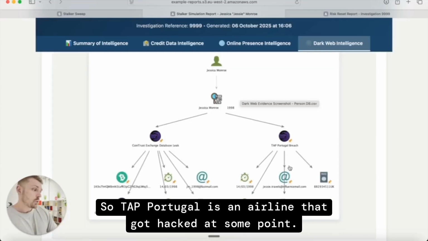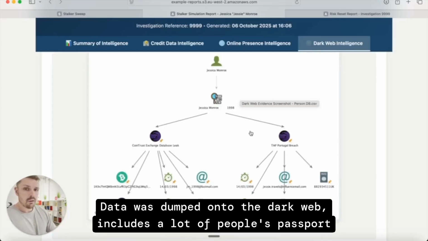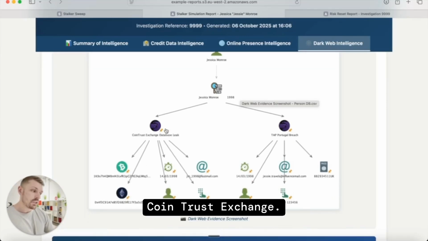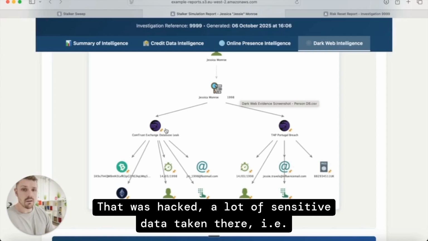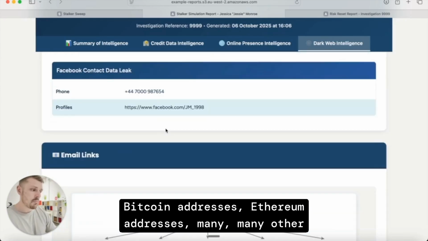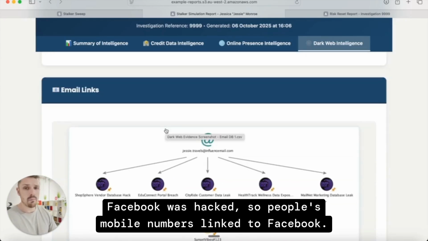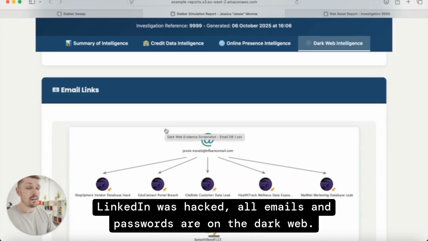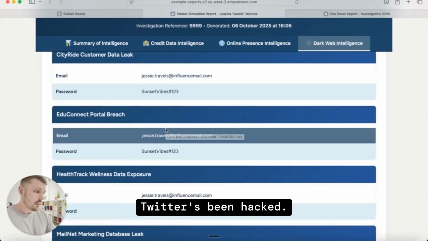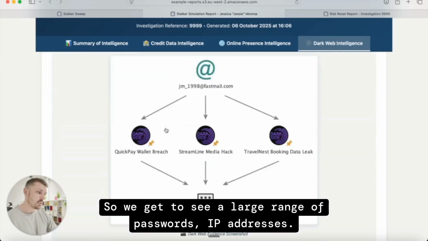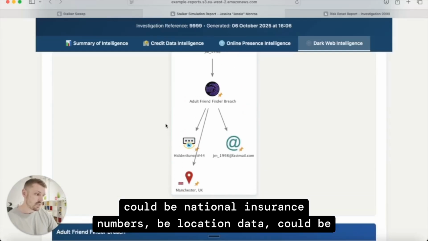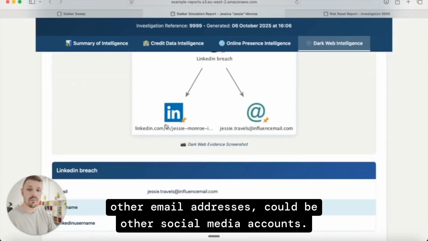So TAP Portugal is an airline that got hacked at some point. Data was dumped onto the dark web, including a lot of people's passport numbers. Cointrust Exchange was hacked. A lot of sensitive data was taken from there, i.e. Bitcoin addresses, Ethereum addresses, and many other companies. Facebook was hacked, so people's mobile numbers linked to Facebook. LinkedIn was hacked. Emails and passwords are on the dark web. Twitter's been hacked. So we get to see a large range of passwords, IP addresses, could be national insurance numbers, could be location data, could be other email addresses, could be other social media accounts.